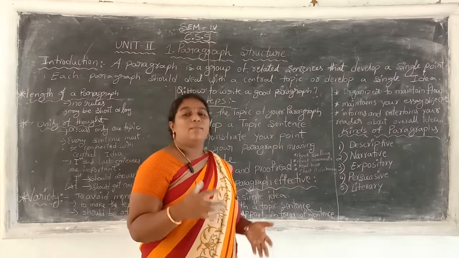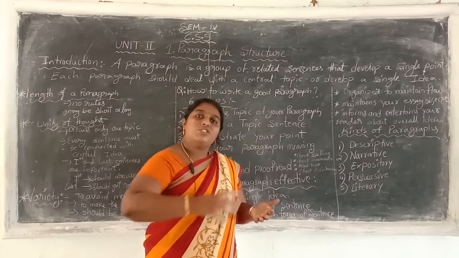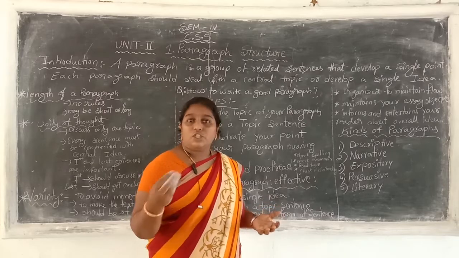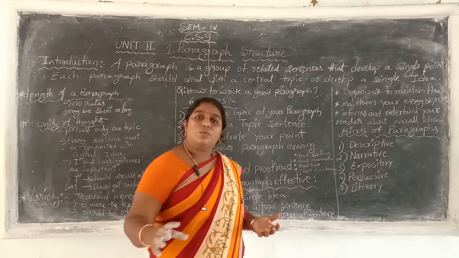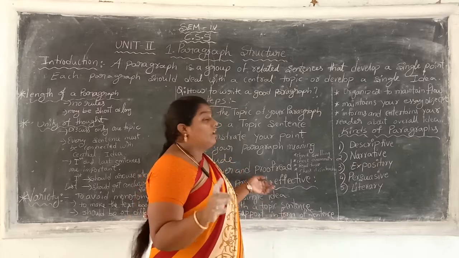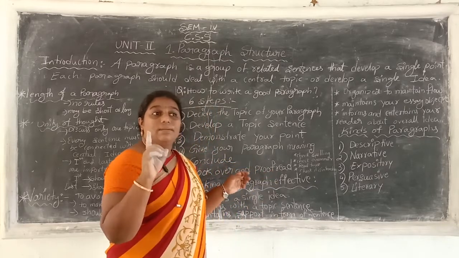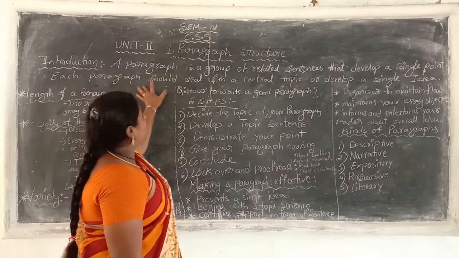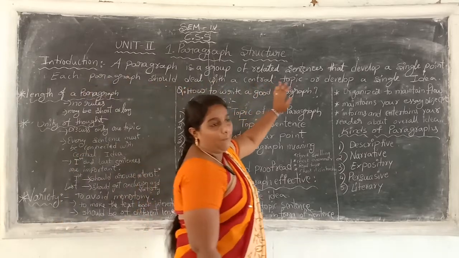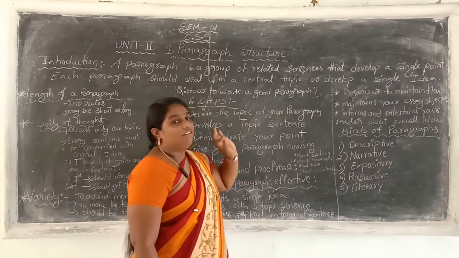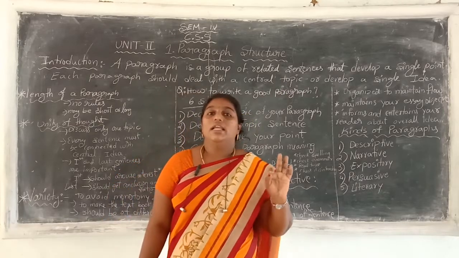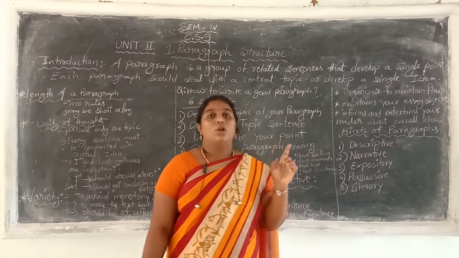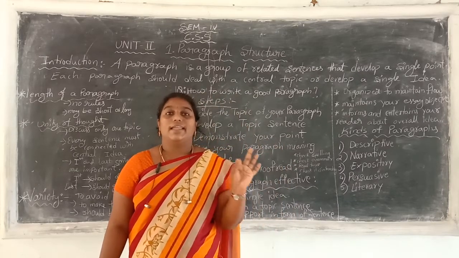If you are going to read about trees, all the paragraphs should be about trees only. If you are going to read about any social issue, all the paragraphs should be about the social issue only. We have to discuss a particular point in the paragraph. Each paragraph should deal with a central topic or develop a single idea. It is going to discuss one particular central idea.